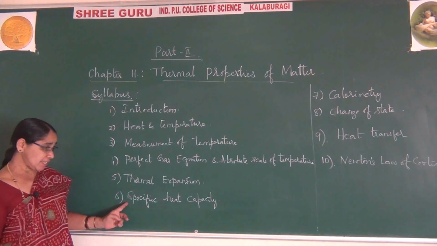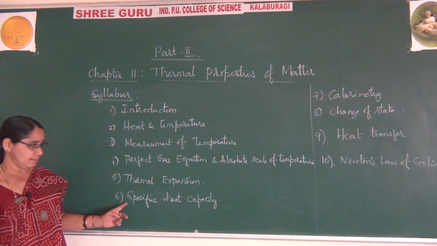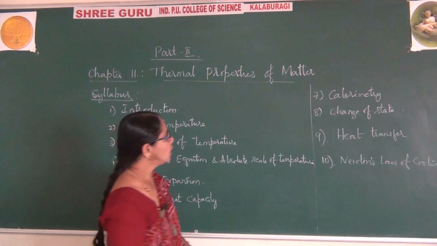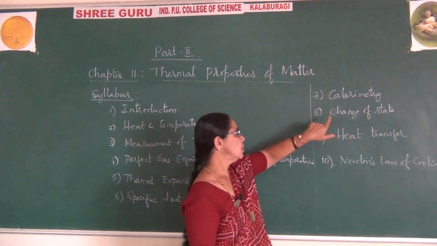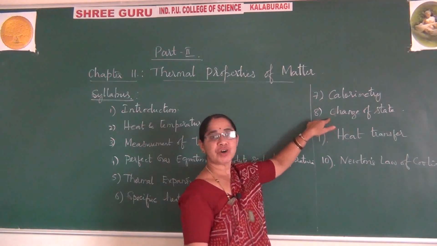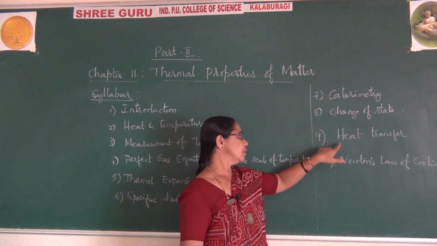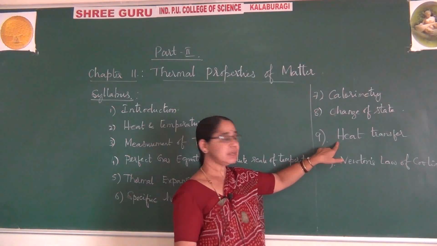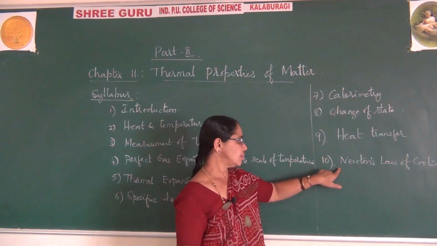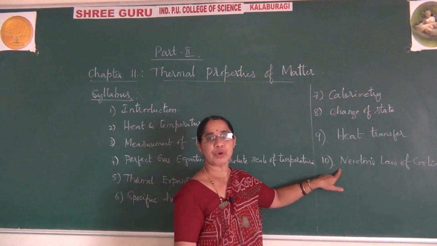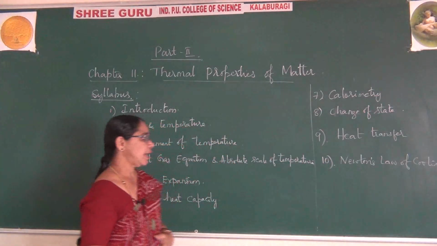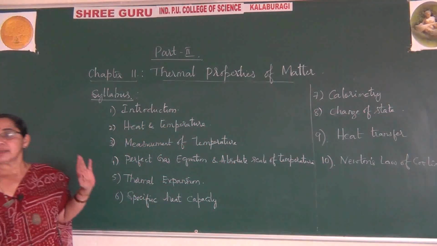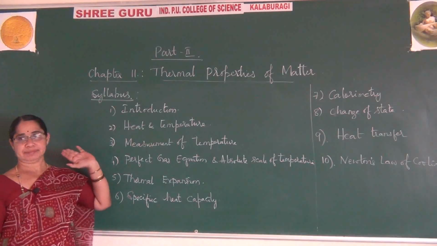Next, specific heat capacity. Next is calorimetry. Next is change of state, heat transfer, and the last one is Newton's law of cooling. Hope there are 10 parts you have. These are the headlines of this chapter.